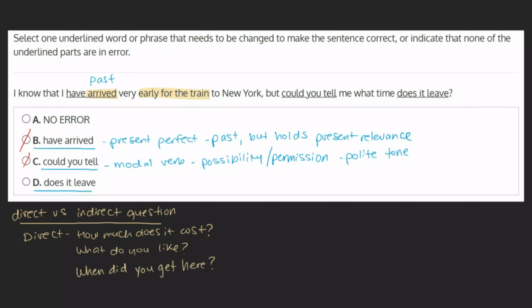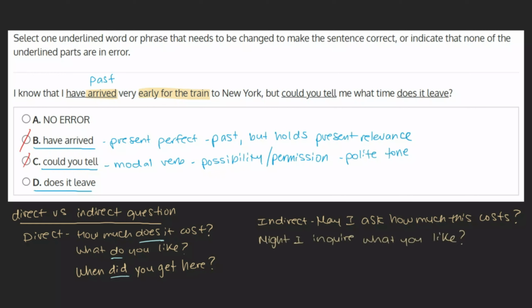As we can see, all of these feature the verb do in some form. Indirect questions, however, don't include the do form. Indirect questions are more polite ways to ask questions and include a modal verb like could, may, might, etc. For example, may I ask how much this costs? Might I inquire what you like? Can I ask when you got here? As we can see, we've removed the do verb from each sentence and added an S when the verb tense calls for it.